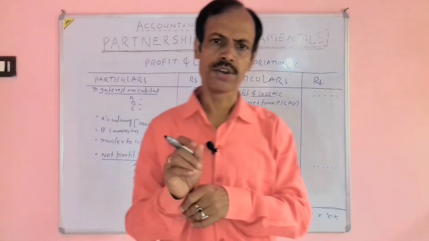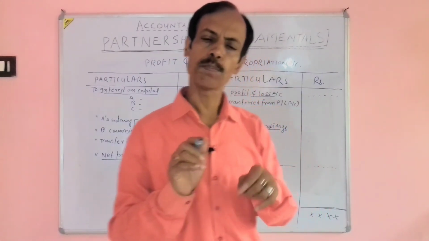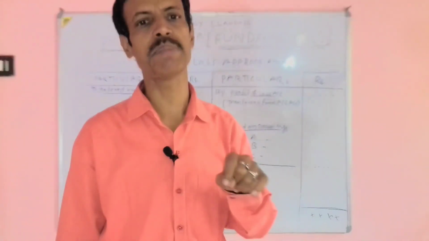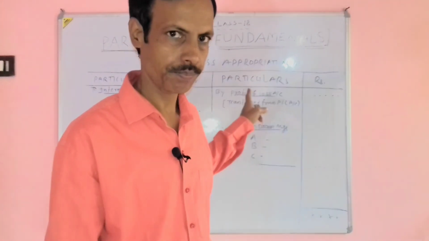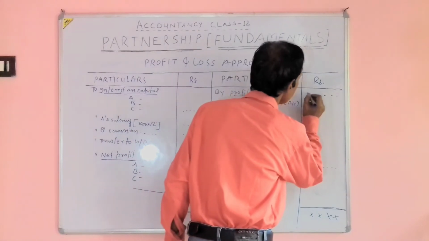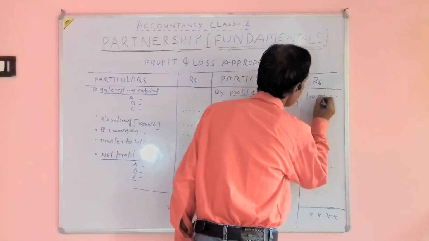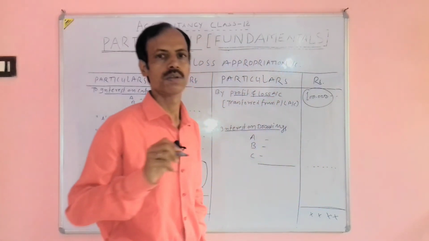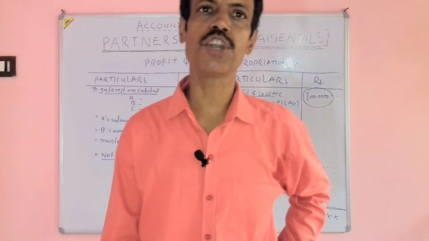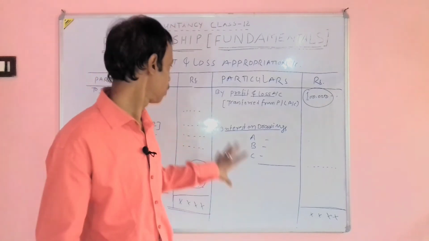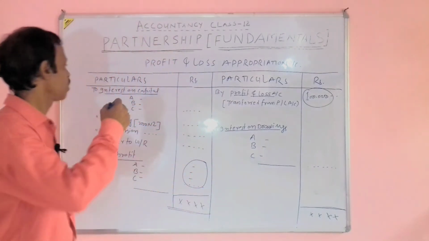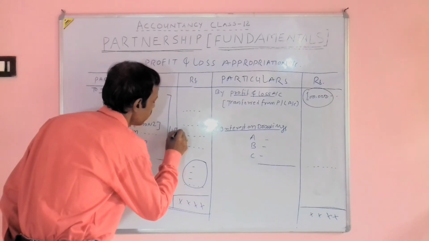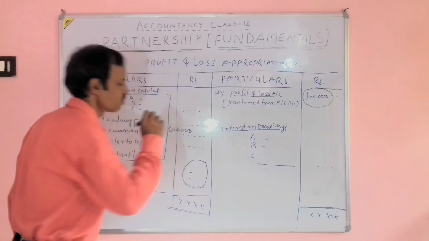There might be a situation in which the profit available in the profit and loss account is not sufficient to meet all the expenses on the debit side. Suppose the profit, as per the profit and loss account, is 1 lakh and the appropriation required overall is 1,50,000.